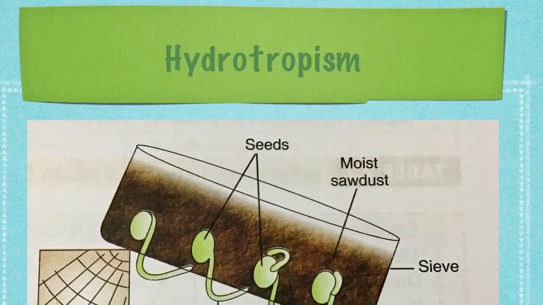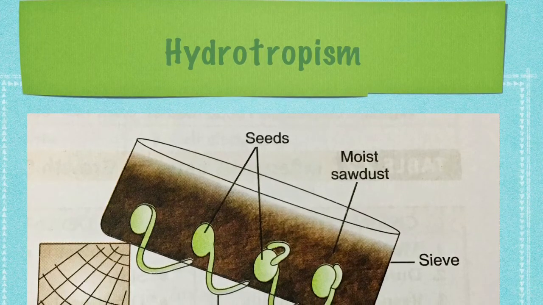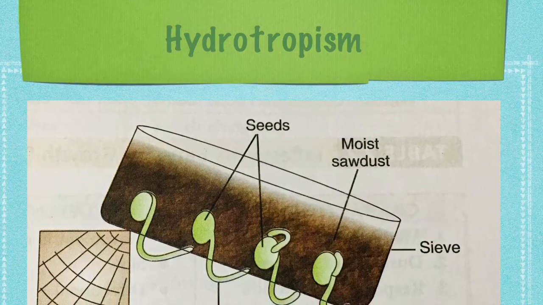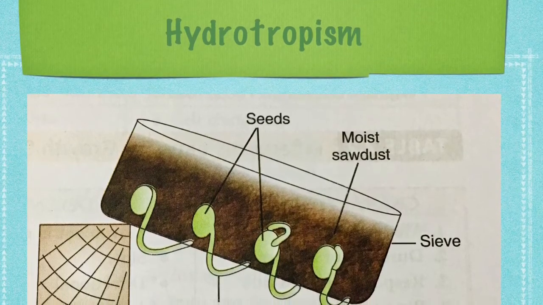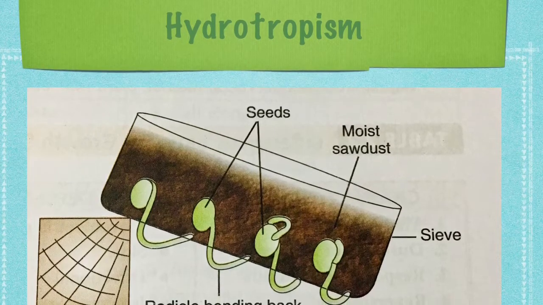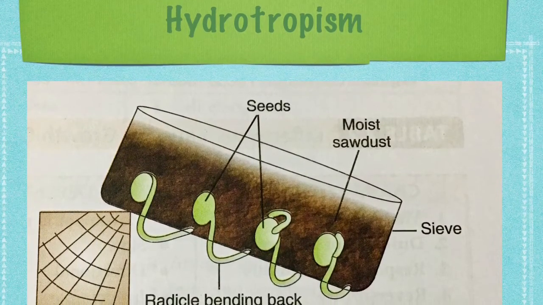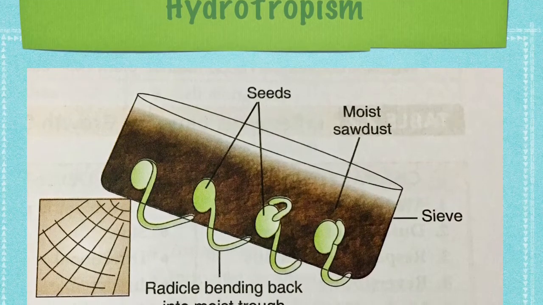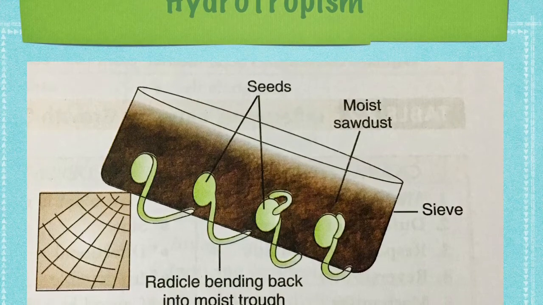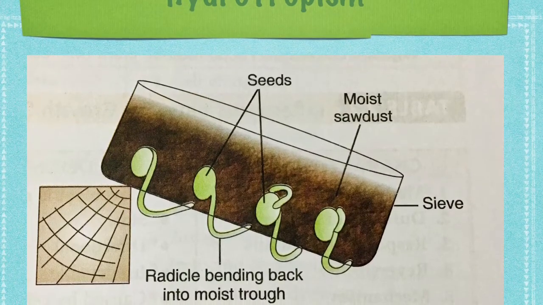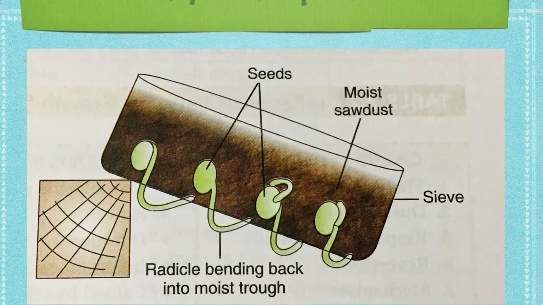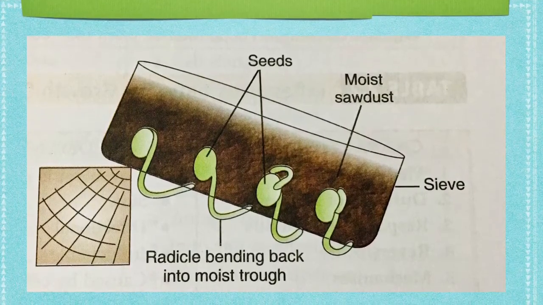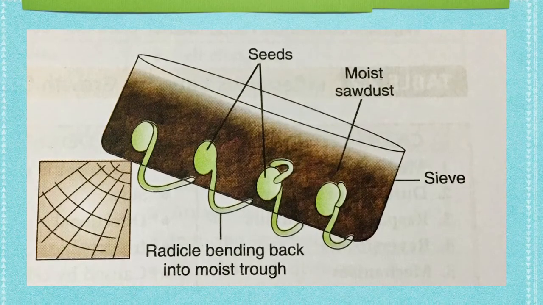Hydrotropism is a directional growth movement of curvature in response to water. Roots are positively hydrotropic and shoot is negatively hydrotropic. This can be demonstrated by placing a few germinating seeds in moist sawdust in a sieve. The radicle first grows down towards gravity but then turns upwards to obtain water from the sawdust. Hydrotropic response is stronger than geotropic response.